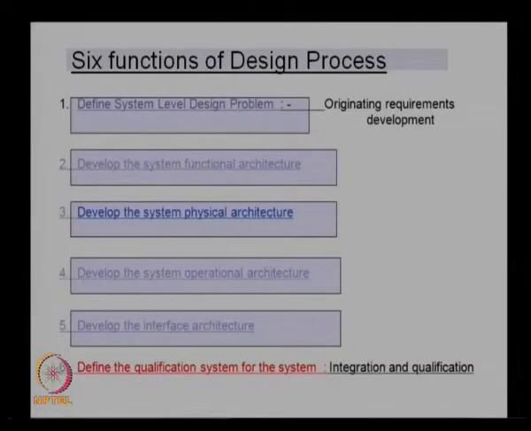So, let us go to the design stages which we already discussed, that is the 6 functions of design process, and this is the last one, which is to define the qualification system for the system. Basically, we look at the integration and qualification. So, we have gone through these stages, that is the system level design problem, system functional architecture, physical architecture, operational architecture and interface architecture. We have completed all these stages, and the last one, the 6th function, is basically the qualification system, where we look at the integration and qualification aspects of the engineering system.